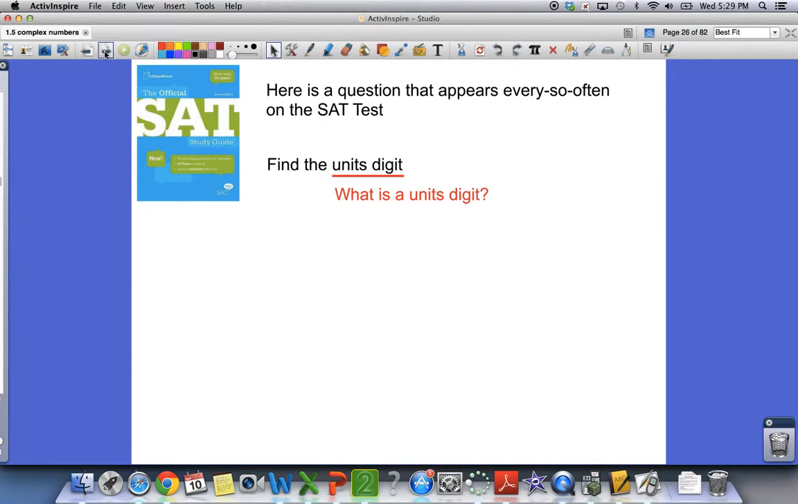If I take a look at this number here, this 2 is the thousands digit, this is the hundreds digit, this is the tens digit, and this is the ones digit. In other words, we can say it's the unit. A unit is 1. So I want to know, what is the units digit for 2 to the 57th power? Whatever that number is, what is that units digit going to be?